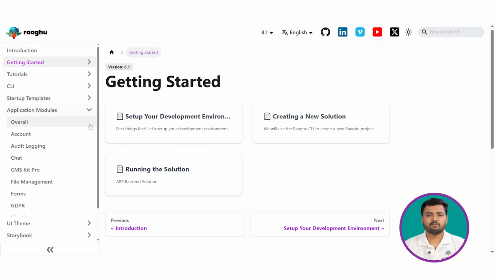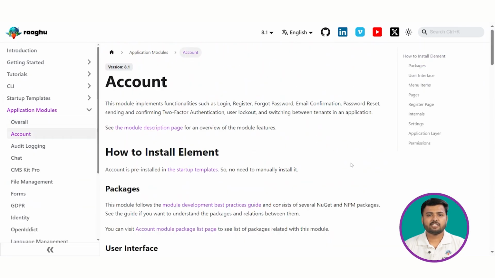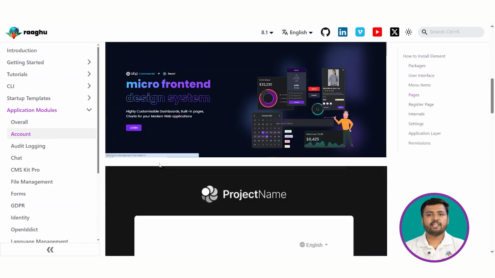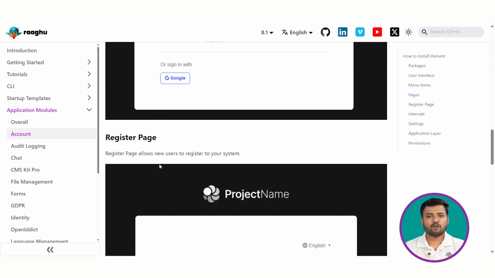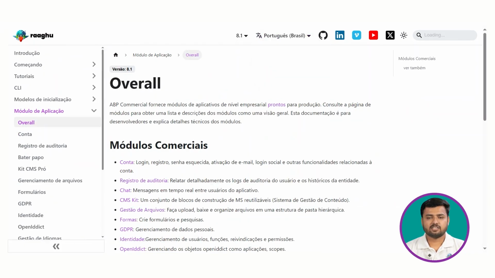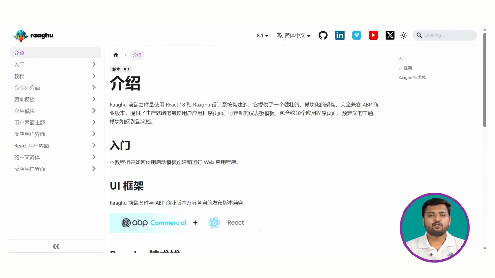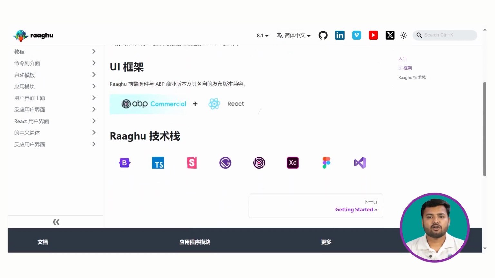Docusaurus is highly customizable and packed with powerful features. Make our documentation as dynamic as our development. And when we pair it with Raaghu design system, our docs get clean and proper with a modern look. This integration ensures a seamless user experience across all our platforms. Responsive and user-friendly, our new documentation looks great on all devices.